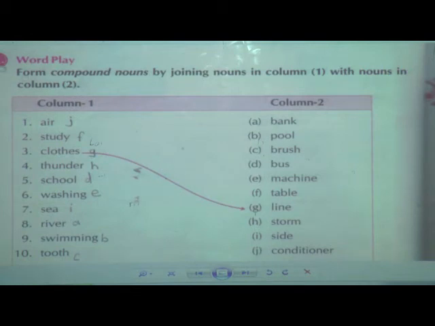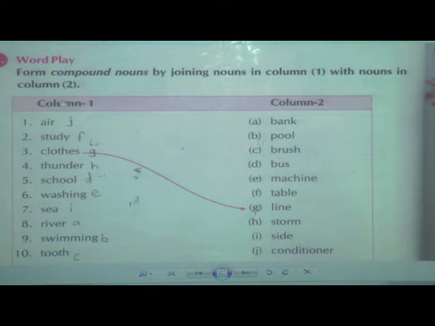Next, go to exercise C. Turn your pages to page 22. Below the exercise, we have to form compound nouns by joining nouns in column 1 with nouns in column 2. We are not going to make arrows, we will only write. Okay students, so we will see now in detail.